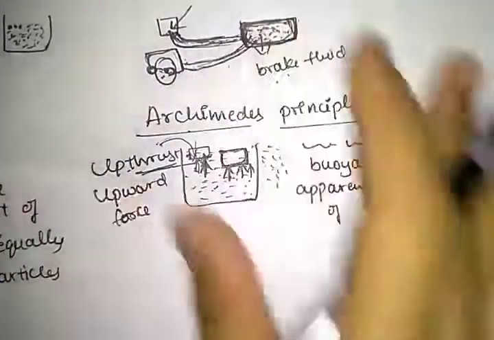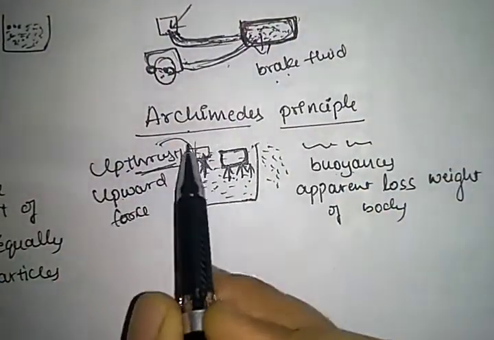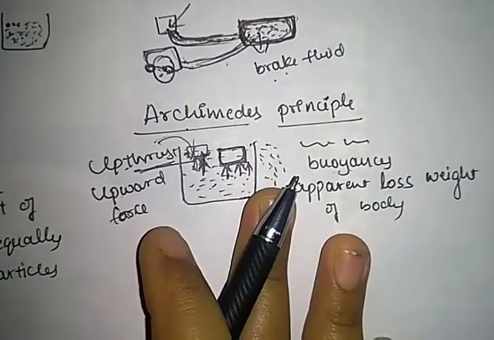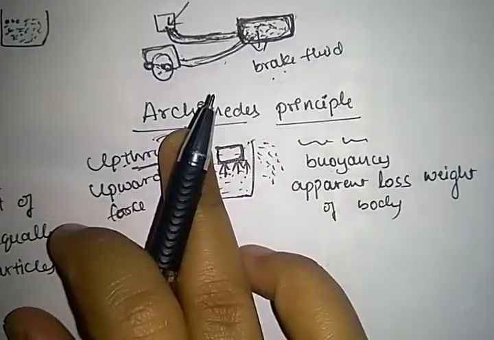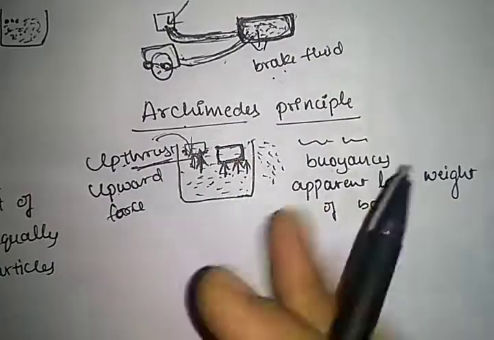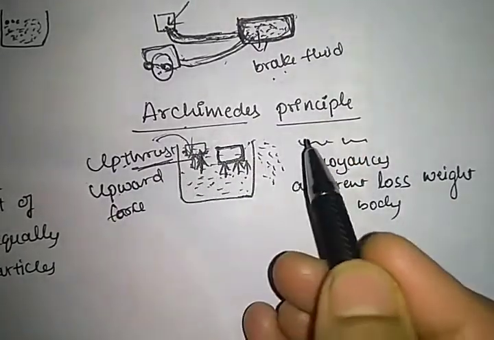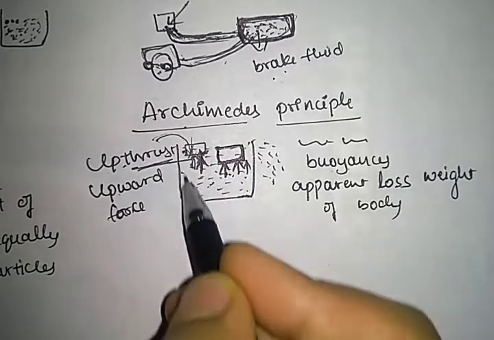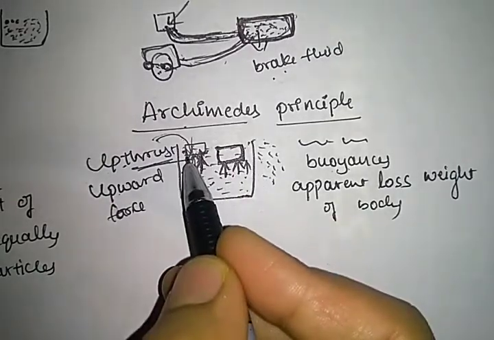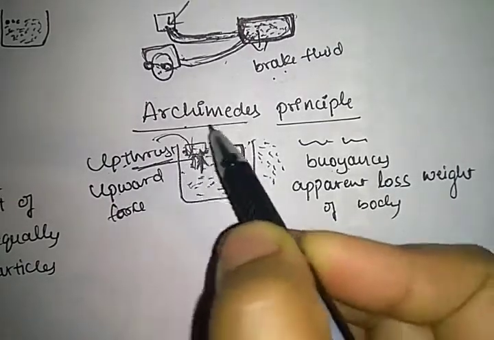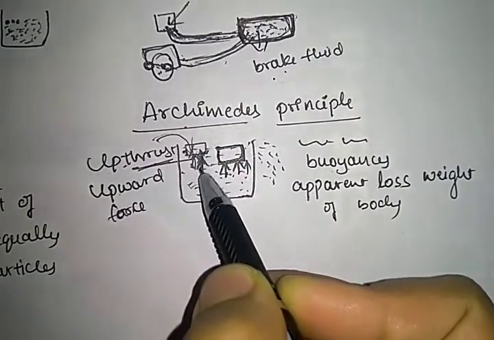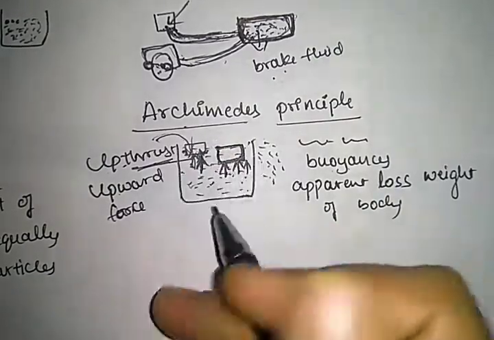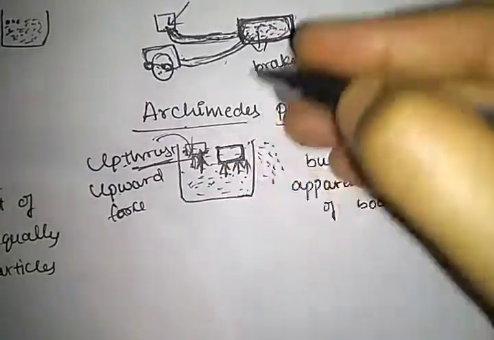Right, then the next thing is Archimedes principle. What is meant by Archimedes principle? Archimedes is the name of a scientist. He discovered that if we immerse an object in a fluid in a container, partially or completely, the fluid exhibits an upward force.